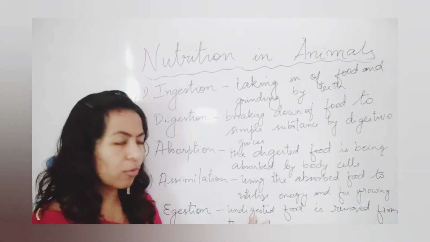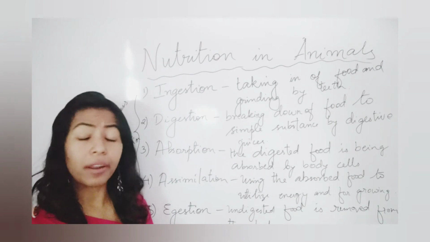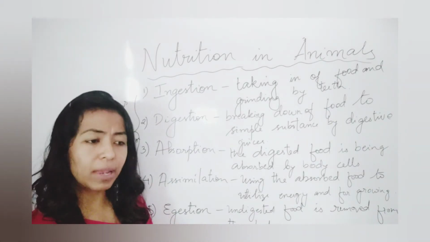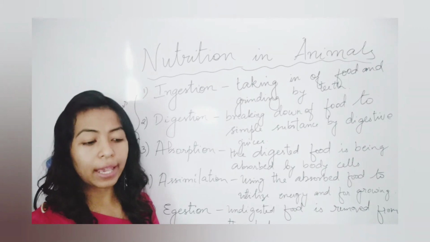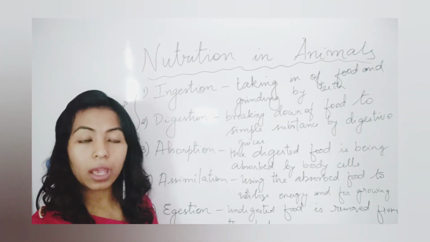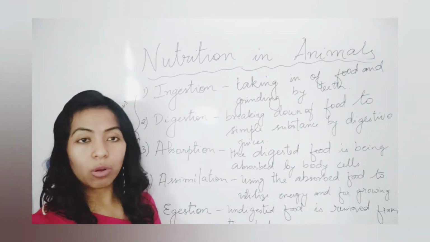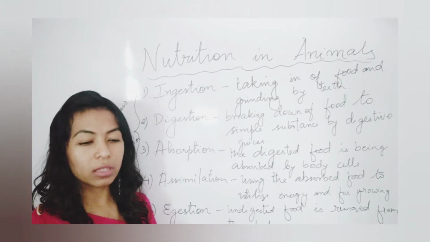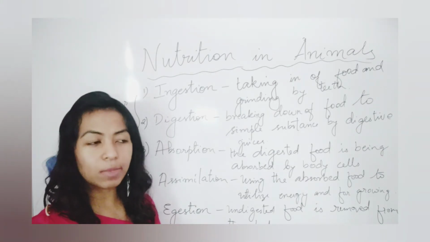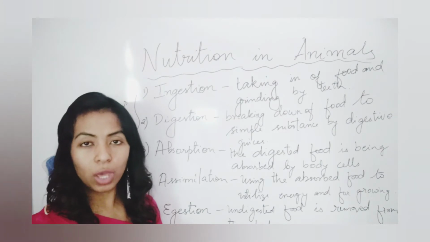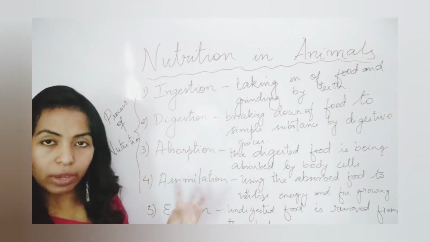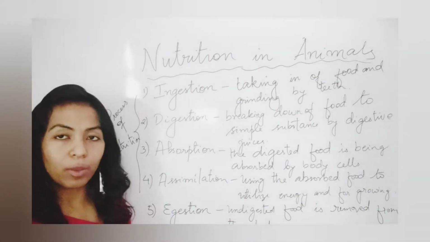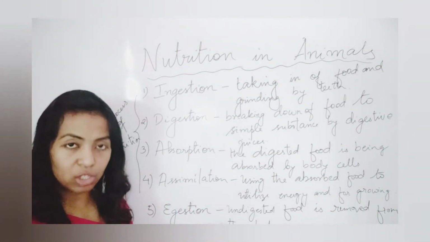This undigested food can be undigested, unabsorbed, unassimilated. It cannot assimilate anything from it. It can be in the form of a liquid, in the form of urine, as you all know, and then in the form of a semi-solid, like in the form of feces, which we throw out from our body. So those two substances are being thrown out from the body by the process of ejection.